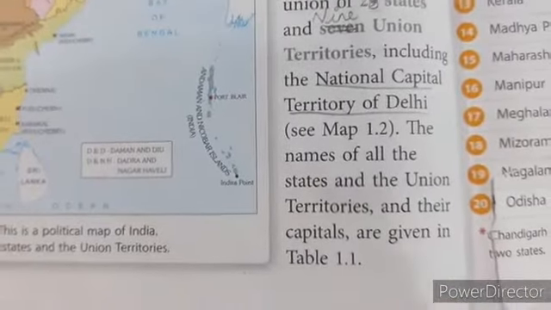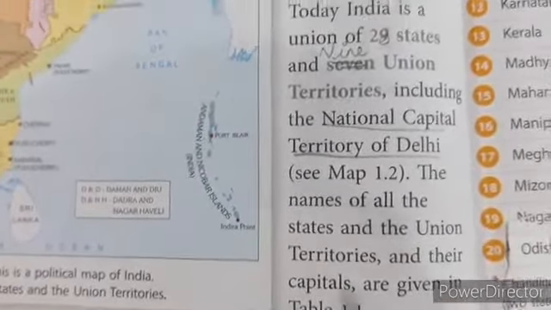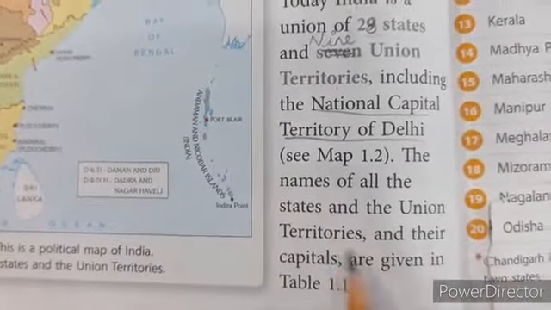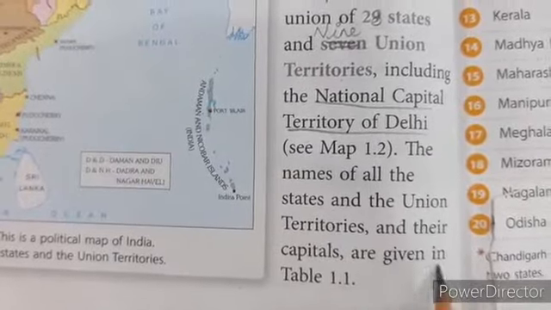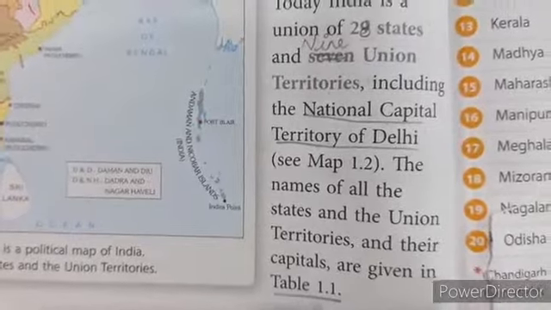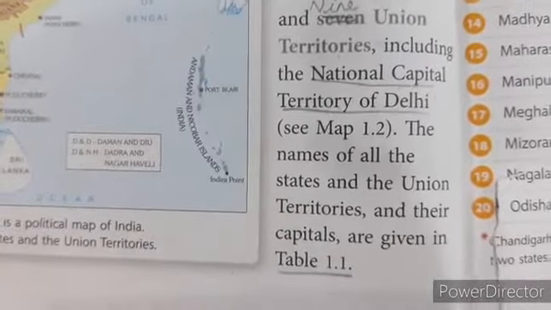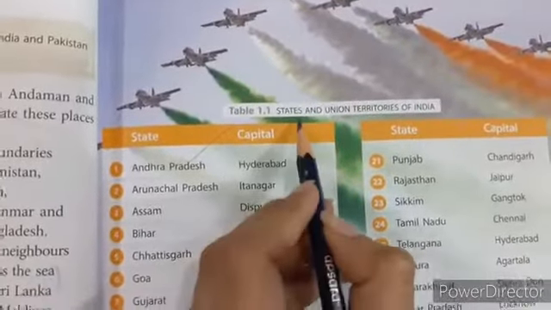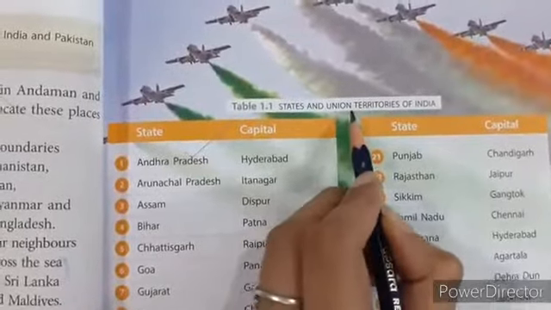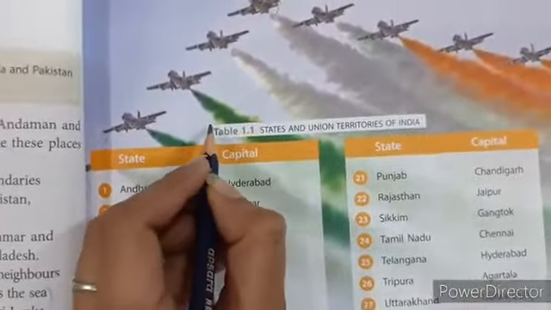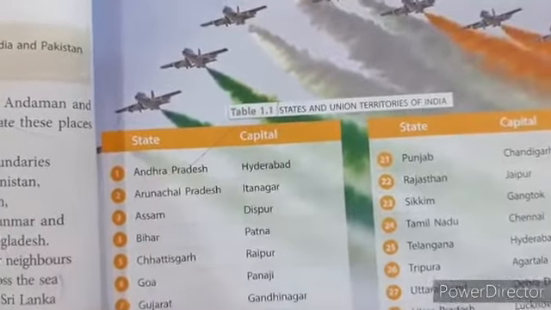Okay, now let's continue. The names of all these states and union territories and their capitals are given in table 1.1. Children, what do you mean by table 1.1? Come to the next page, page number 12. Can you see the name of the table? States and Union Territories of India. And the label of this table is table 1.1.